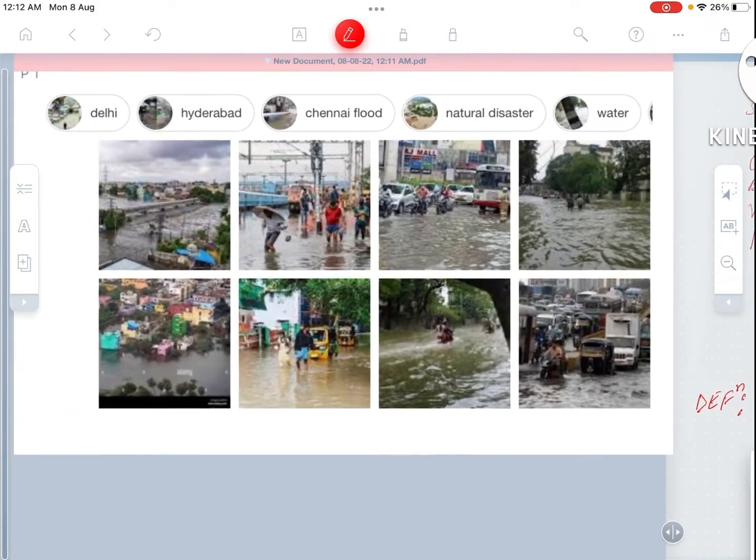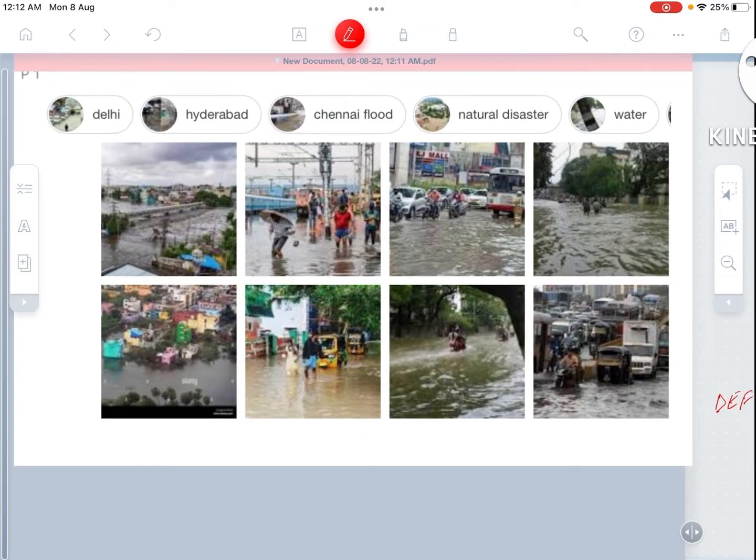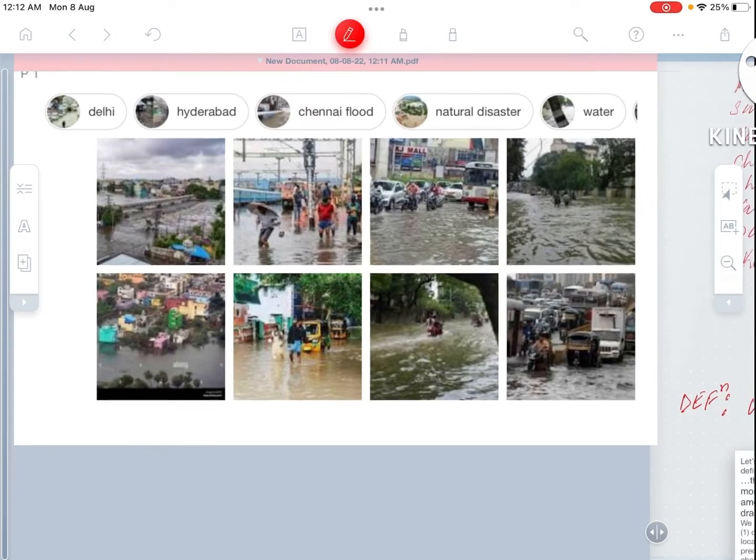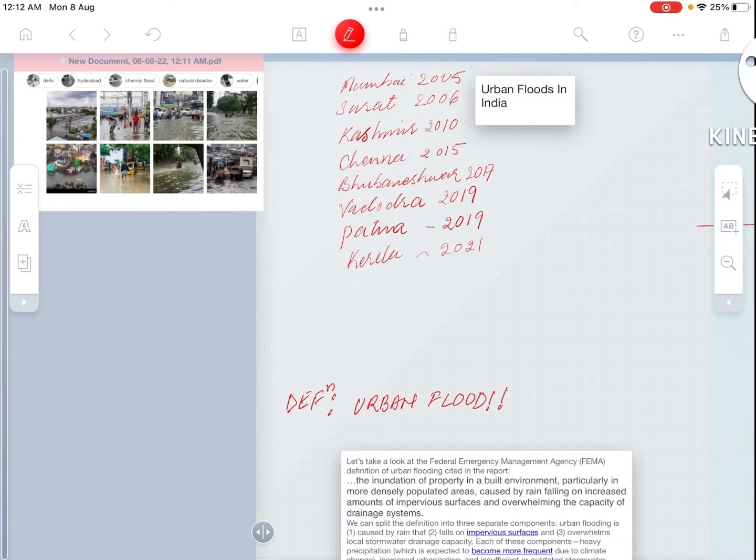Now here we could see a picture of this disaster, and these recent floods have taken by surprise both governments and people. You could see in this picture that severe waterlogging has brought the city to a halt, with hospitals and residential areas filled with waist-deep water. Transport services have been disrupted, with many trains cancelled, and sometimes there is no electricity, and there is a lack of food and drinking water, and the supply of these materials is put on halt.